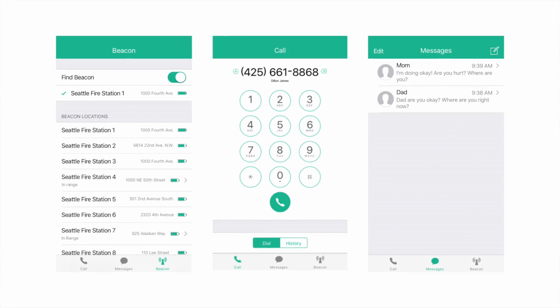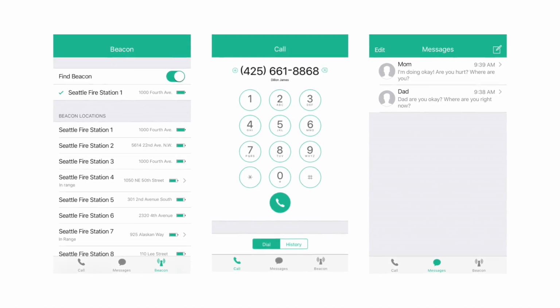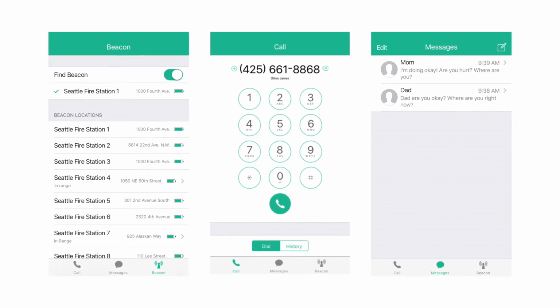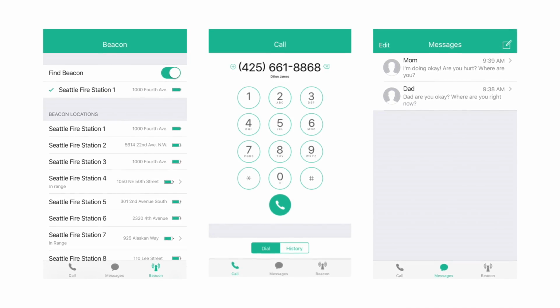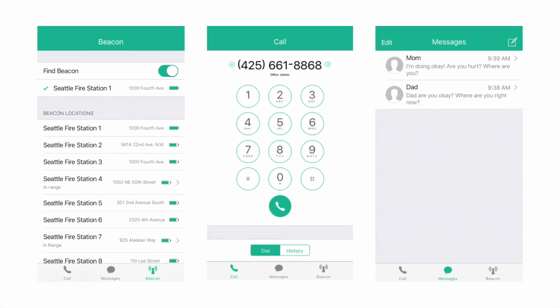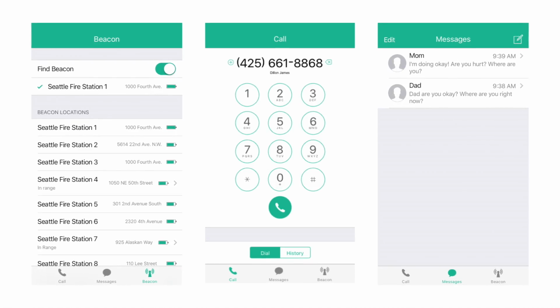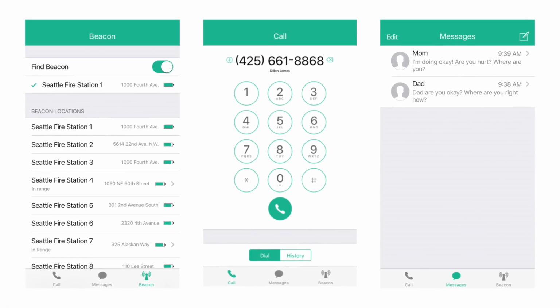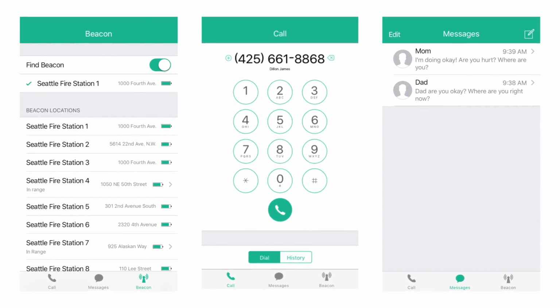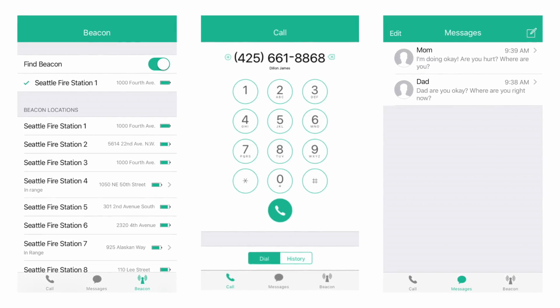Then we went on designing a mobile application used to connect to beacons. Through the application, the user will be able to perform simple tasks of calling, texting, and connecting to a beacon. After conducting some user tests, we found that the participants were confused by the order of beacon lists, as well as how to connect to in-range beacons.